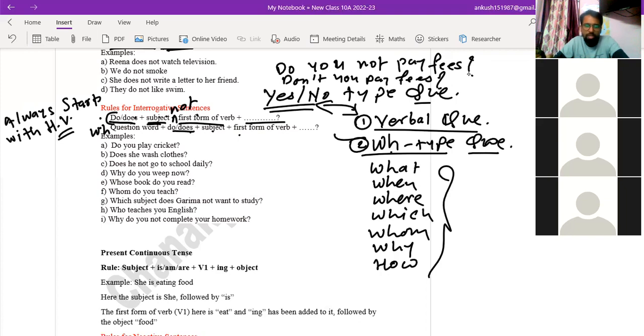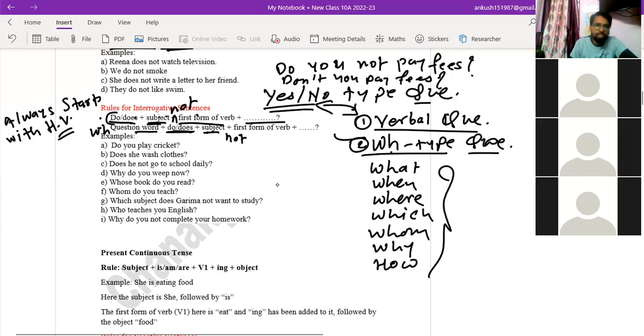No, sir. Okay. The same thing happens here also. With WH type of words, you may use the abbreviation here, before the subject. Or suppose you are not using abbreviation, so the helping verb will be used here, the subject will be used, and not will be used after the subject. Have you got it, beta? Is there any confusion till now? No, sir. Okay.